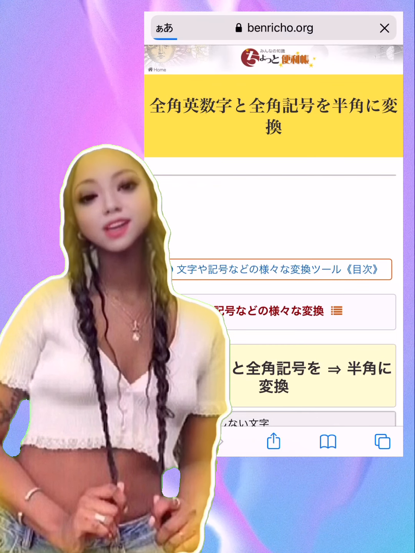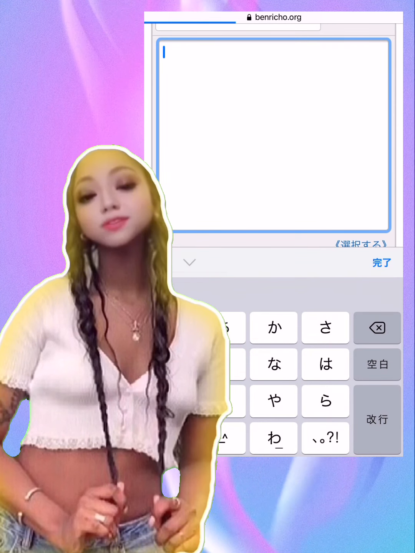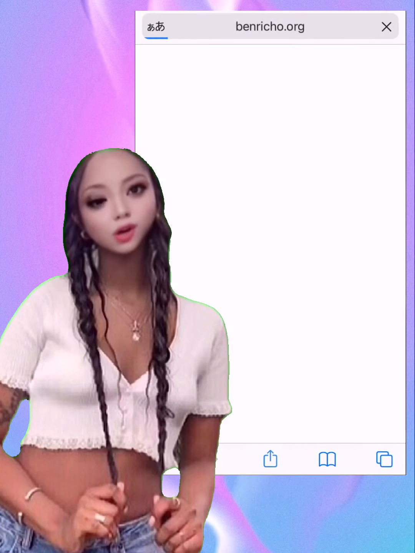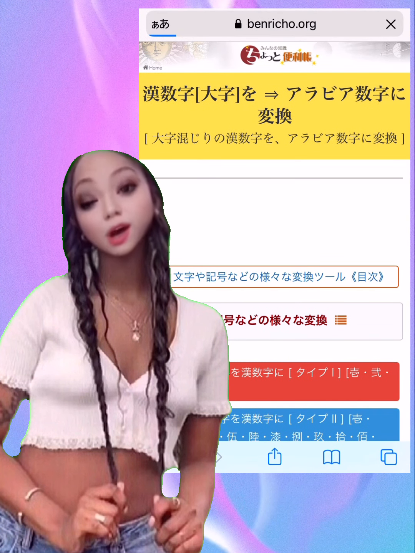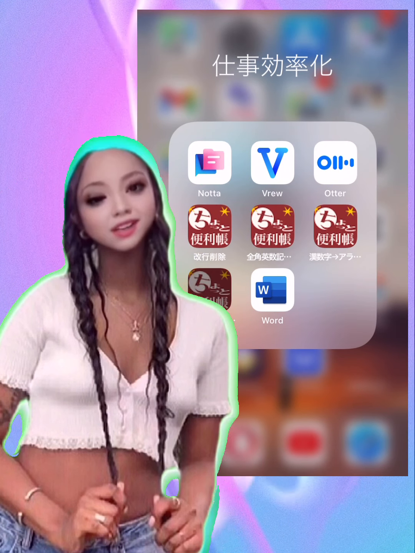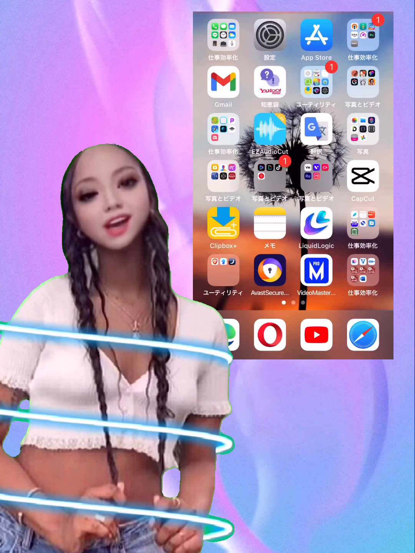3. Furthermore, if you use the site introduced this time, you can convert full-width alphanumeric characters to half-width, convert Chinese numerals to Arabic numerals, and convert uppercase letters to lowercase letters. If you use these as needed, you can considerably speed up the transcription work. 4. Capitalize only the first letter of each word.